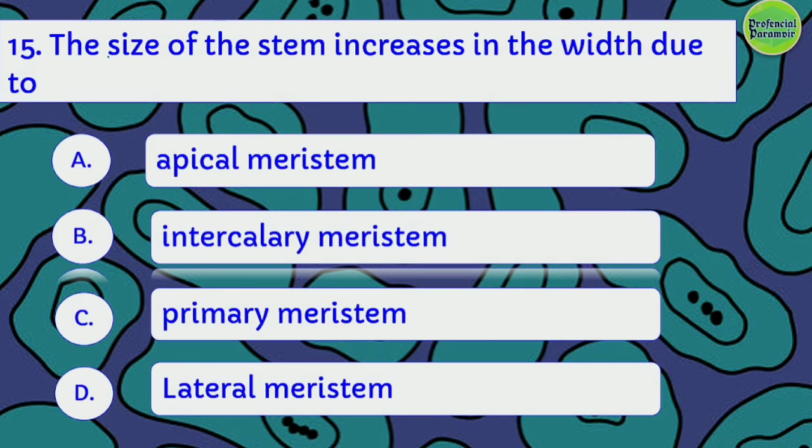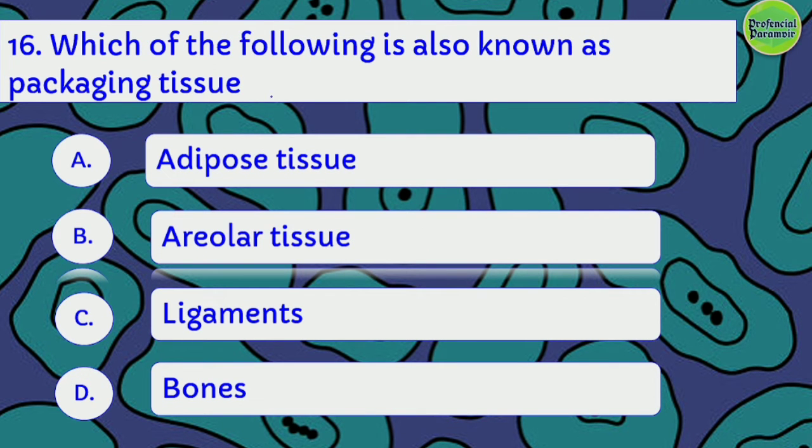15th one. The size of stem increases in width due to presence of which meristem? Lateral meristem. Which of the following is also known as packaging tissue? Adipose tissue, areolar tissue, ligaments, or bones? The right answer is areolar tissue. Areolar tissue is also known as packaging tissue.